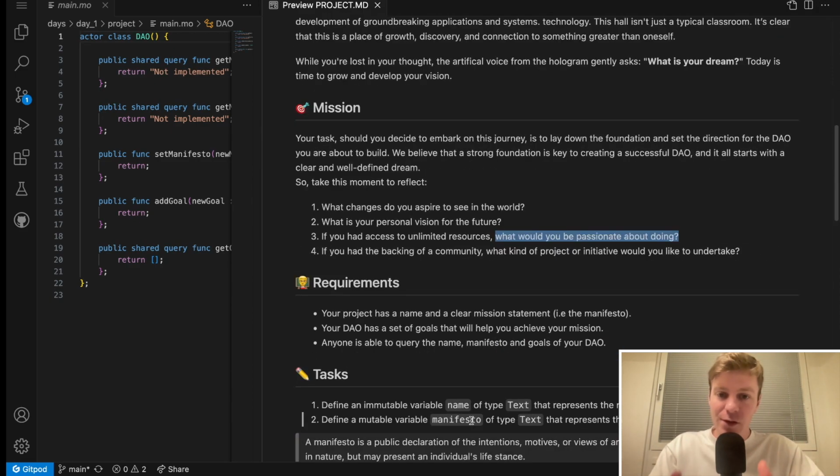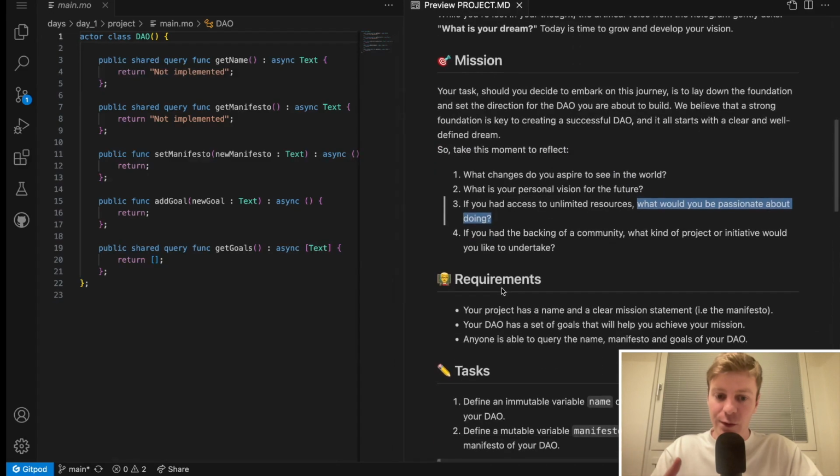This is the mission, so this is what you will achieve today. Now let's get a little bit more specific in terms of what we will need to implement in the code and what are the requirements for today. So today we need to set a name for our projects and a clear mission statement.